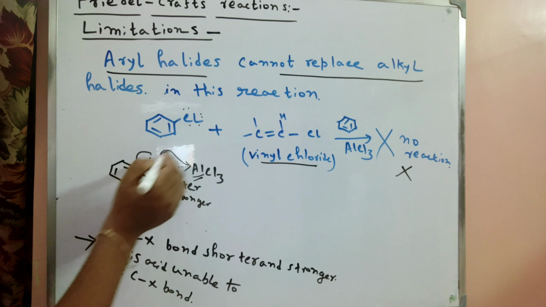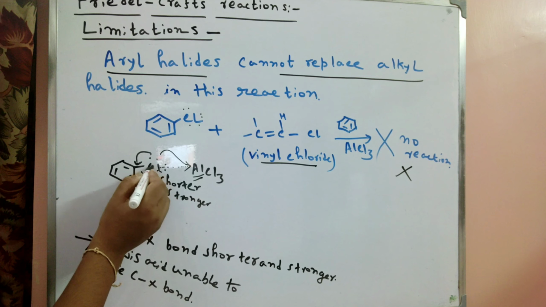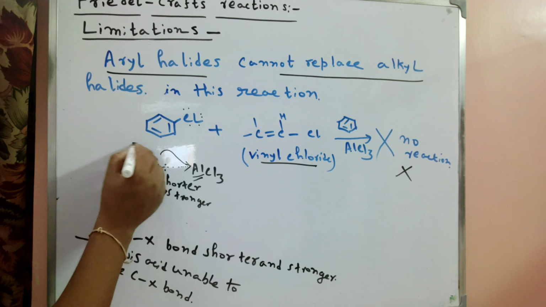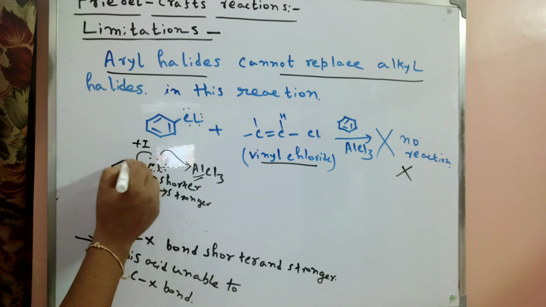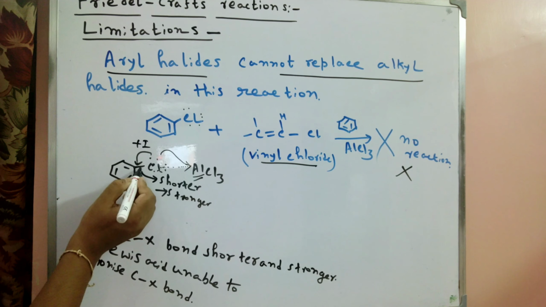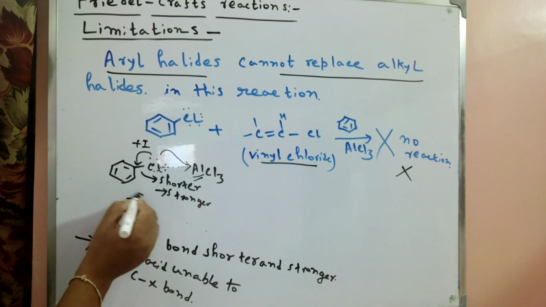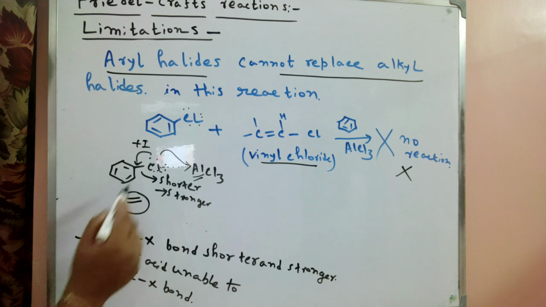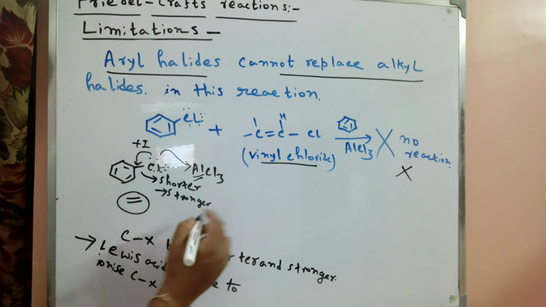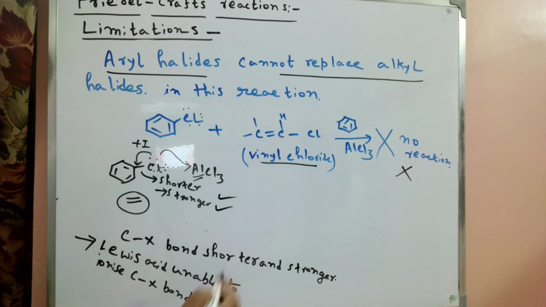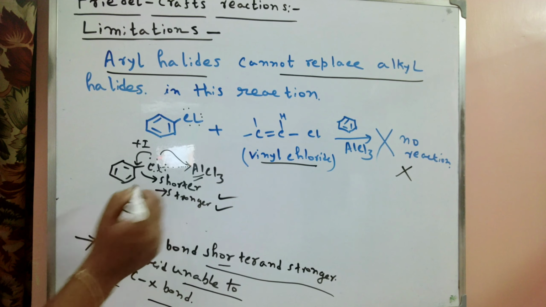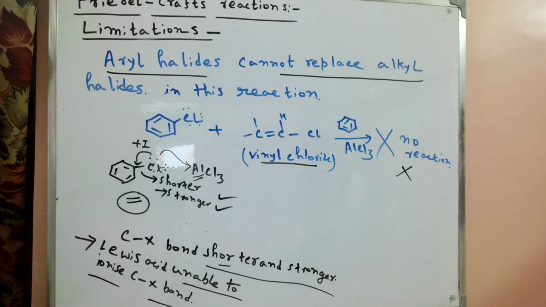But in that case, due to the presence of the electronegative atom and the plus I effect, it can easily take part in conjugation with the ring. So this single bond gets double bond character. When this single bond gets double bond character, the bond is shorter and stronger, so the Lewis acid cannot catalyze. So the C-X bond is shorter and stronger, and the Lewis acid is unable to ionize the C-X bond. That is the main reason, so as a result, this reaction does not go through.